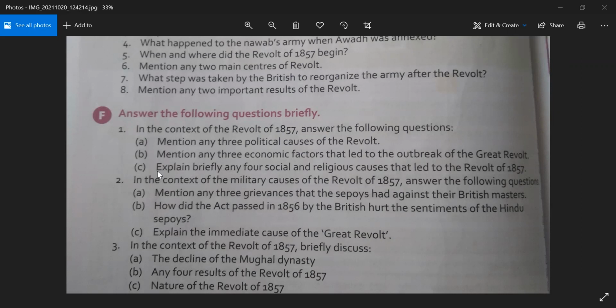Ma'am, now am I audible? Yeah. The introduction of Western education undermined the position and importance of the Pandits and Maulvis, and was seen as an attack. Fourth point, the British judicial system introduced the principle of equality. This was regarded as a threat to the existing caste norms and privileges of the upper classes. Correct. Very good.